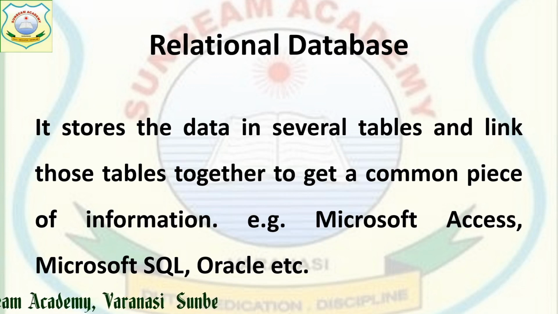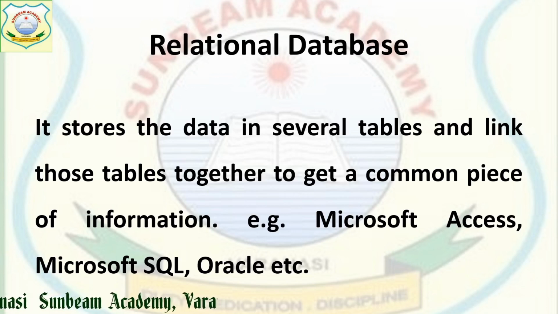It is giving you the example: from different tables, a common piece of information we can get after linking the tables with each other. This can be done with the help of Microsoft Access. You are also going to study Microsoft SQL and Oracle; they are also relational databases.